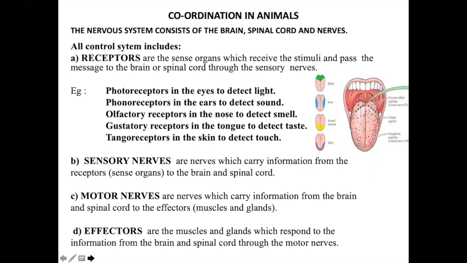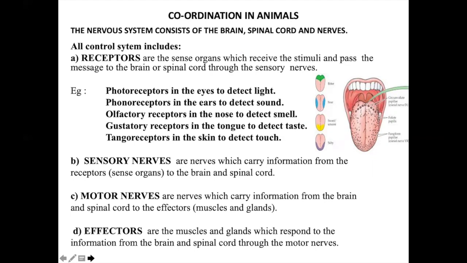Receptors are mainly the sense organs. We have 5 sense organs. They are the eyes, ears, nose, tongue, skin. They will receive the stimuli and pass the message to the brain or spinal cord through the sensory nerves.